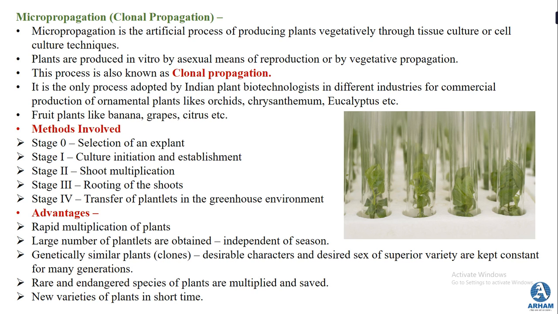Clones are produced. So suppose you want a plant to have particular desired characters, you can obtain that desired character in a complete batch, because all the plants that grow are genetically similar. That means they are clones of each other. Desirable characters of superior varieties are kept constant for many generations in this method. Then you can also preserve and multiply the number of rare and endangered species.